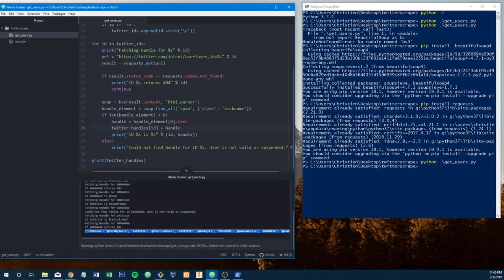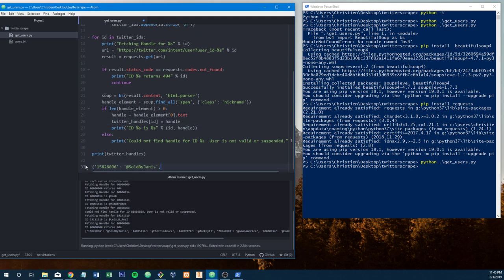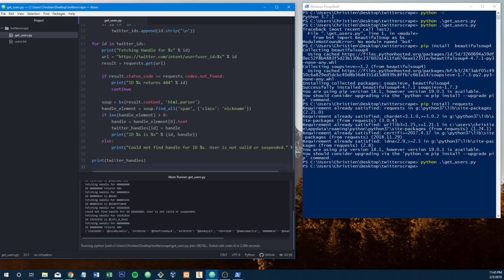So you can see the key is here. Let's just take some of these up. This is a single key in it. So you can see that the key is the string, that is the ID, and the value is the at sold by Janice. I don't know if they want us to strip the at symbol. I'm going to leave it just because I think that'd actually be more helpful.